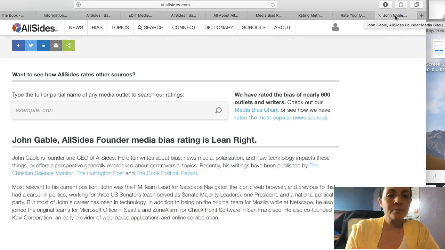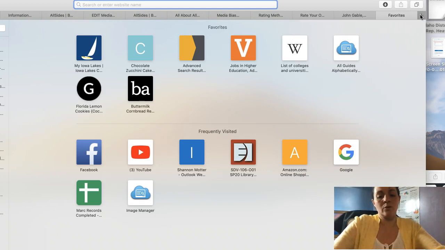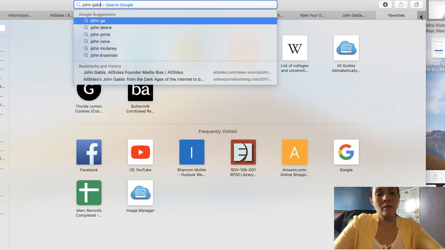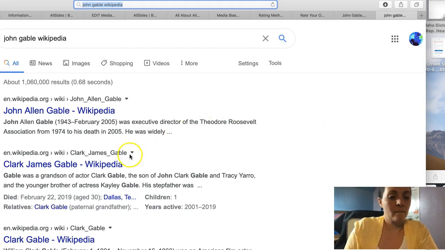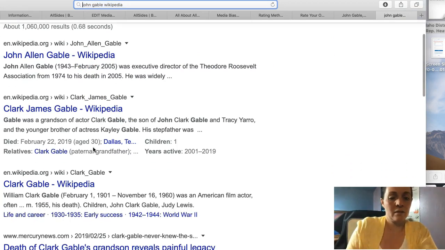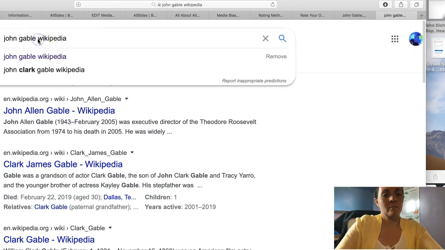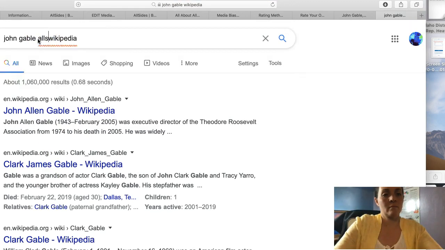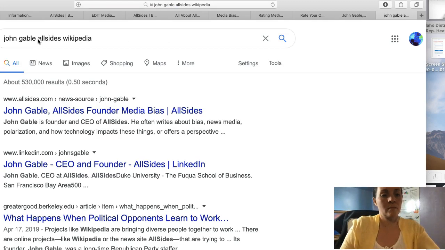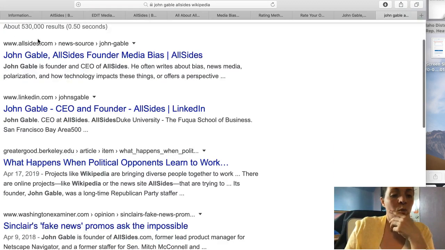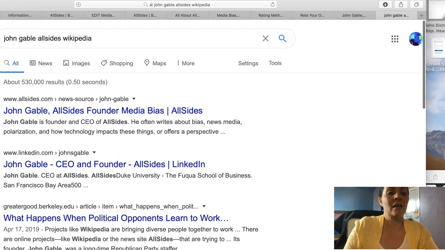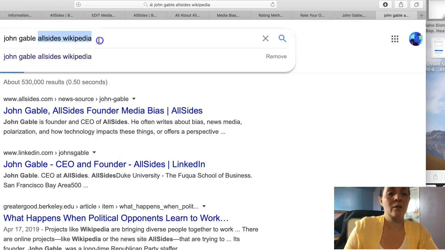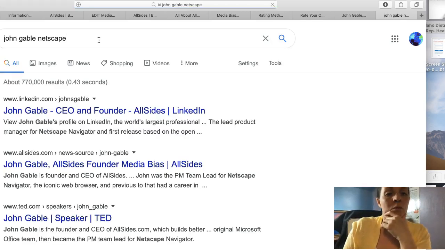Okay, so if we go to maybe Wikipedia, and what I know from some of the research I just did a little bit ago is that he actually works for Netscape.